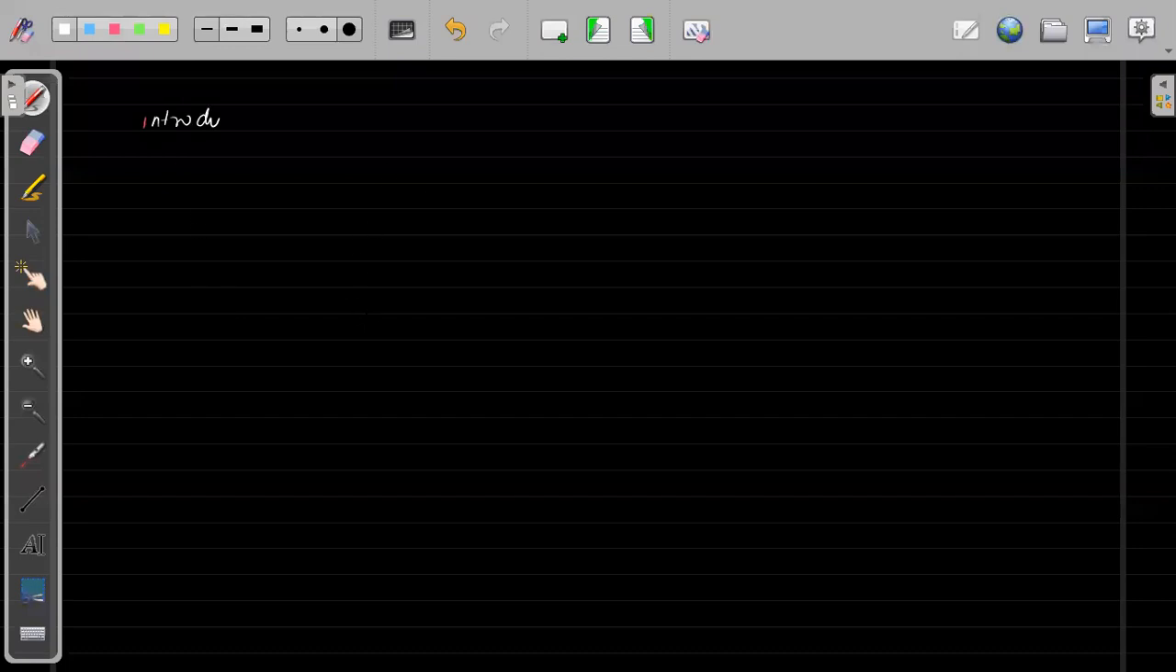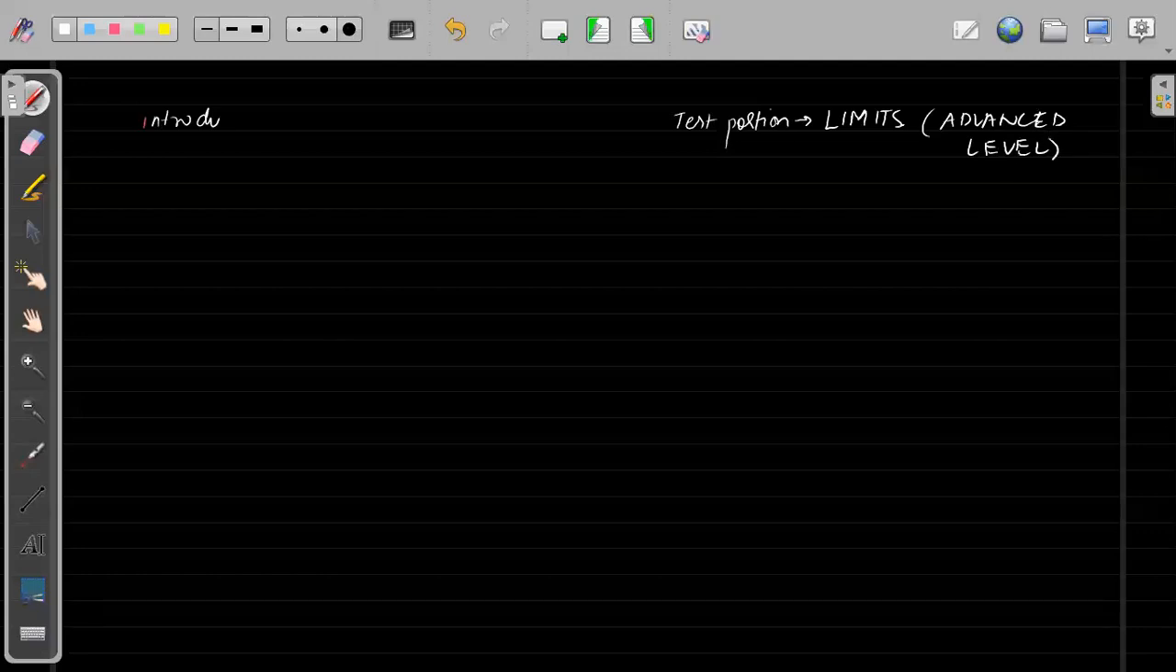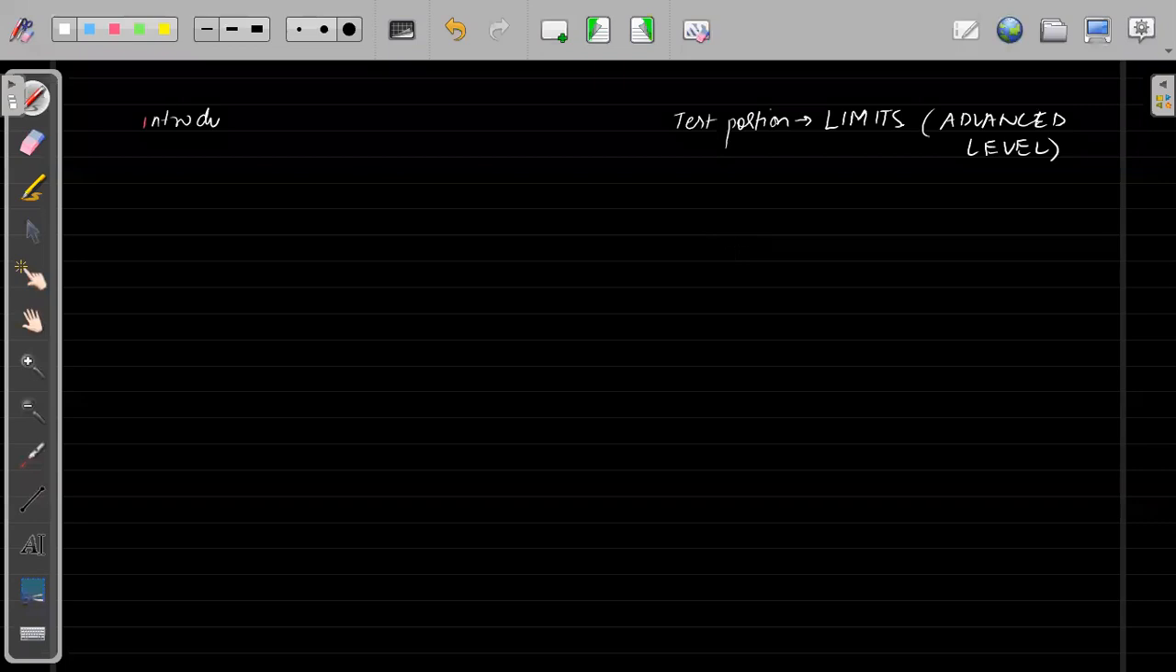This week's test portion will be complete limits. Okay, just limits, no continuity. And for this week's test portion I will try to ask a few questions based on advanced level. We'll try to finish all the kinds of limits till Thursday, and then on Friday we will keep on solving as many questions of limits as possible.